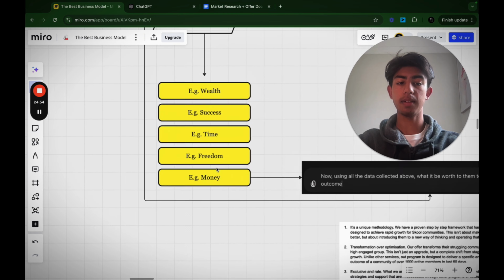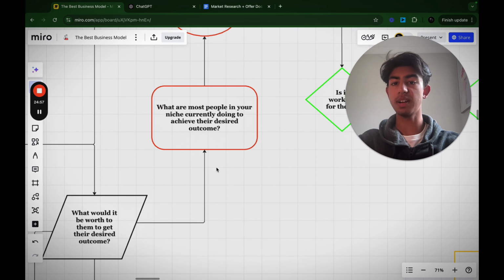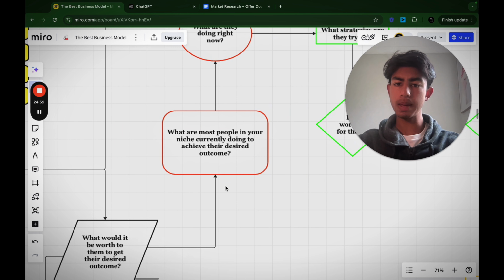Now, once we've done that, we move on to the next step: what are most people in your niche currently doing to achieve the desired outcome? Now you can ask ChatGPT for this, but I think using your own personal brain and doing a bit of research for yourself is going to help you a lot with this one.